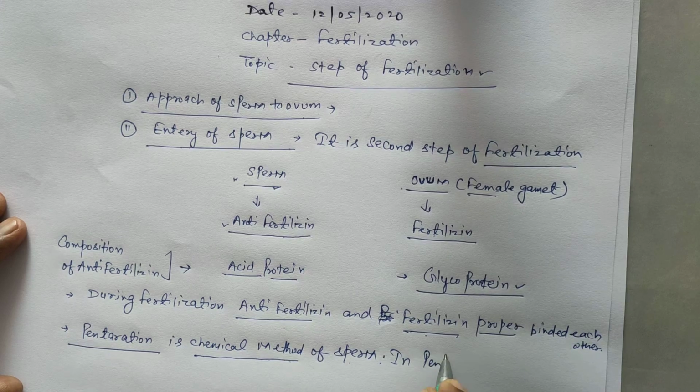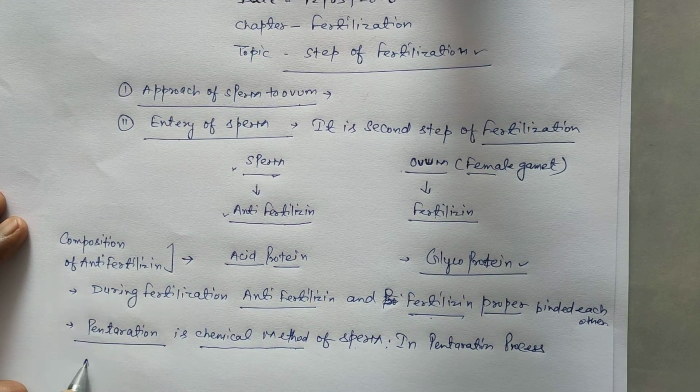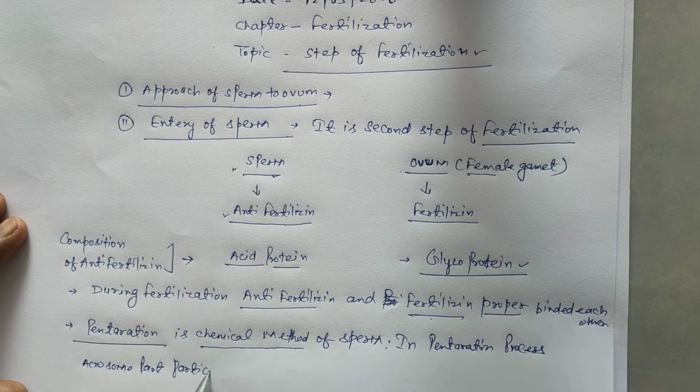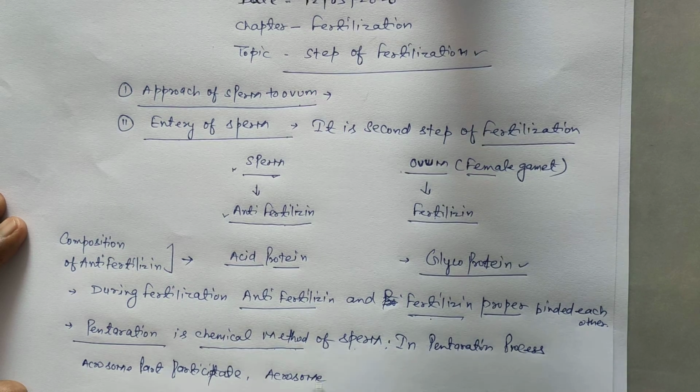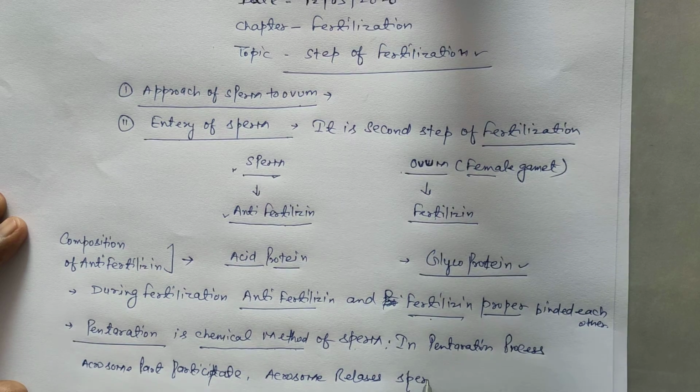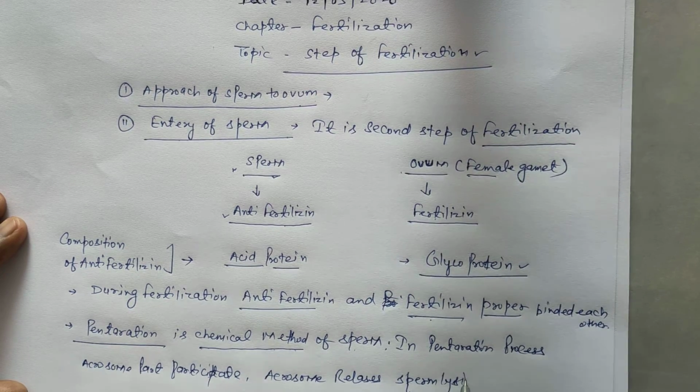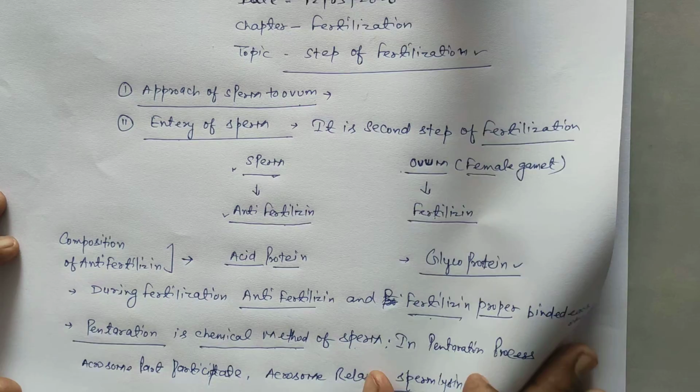Next, in the penetration process, the acrosome part participates and the acrosome releases sperm lysin.